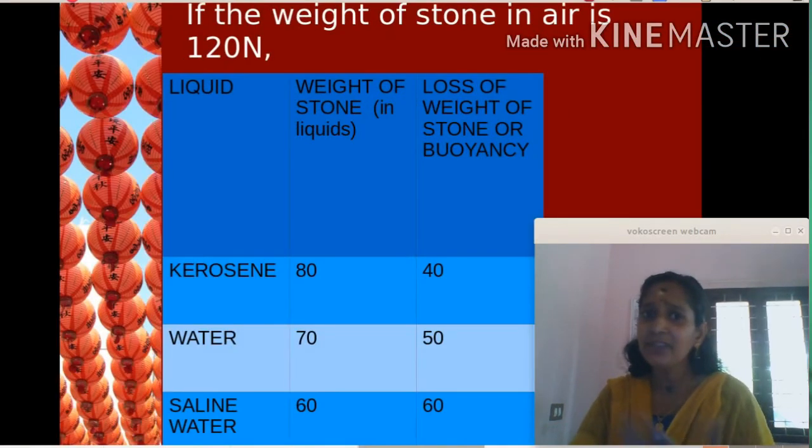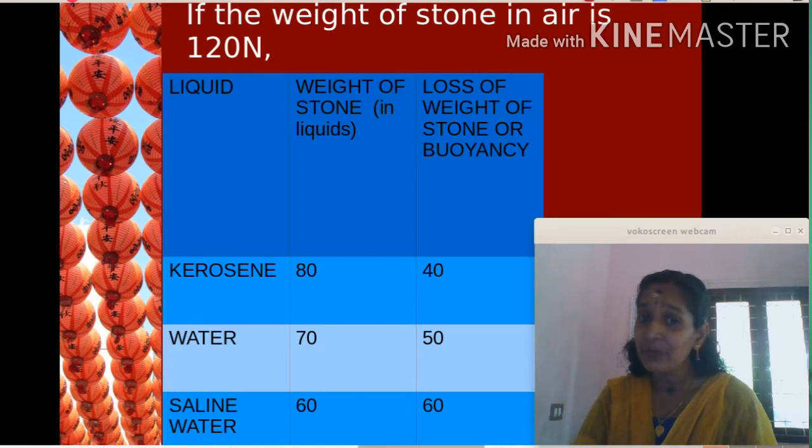Consider the weight of the stone in air as 120 Newton. In kerosene, the weight was found as 80. So, the weight loss is equal to 120 minus 80 is equal to 40. In water, weight is found as 70. So, 120 minus 70 is equal to 50.